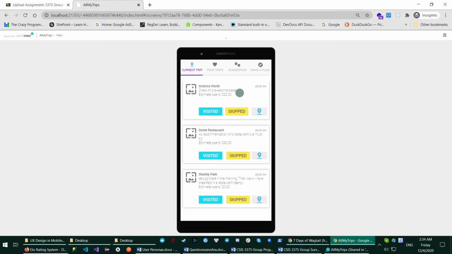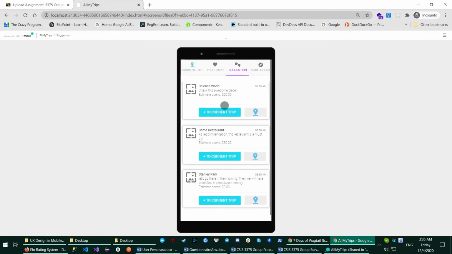Another interesting feature is the suggestion. Here, when the user goes to some specific destination, or when the user inputs some specific city name, the app will cooperate with the Google API to get some points of interest or places for the user to add to their trip.